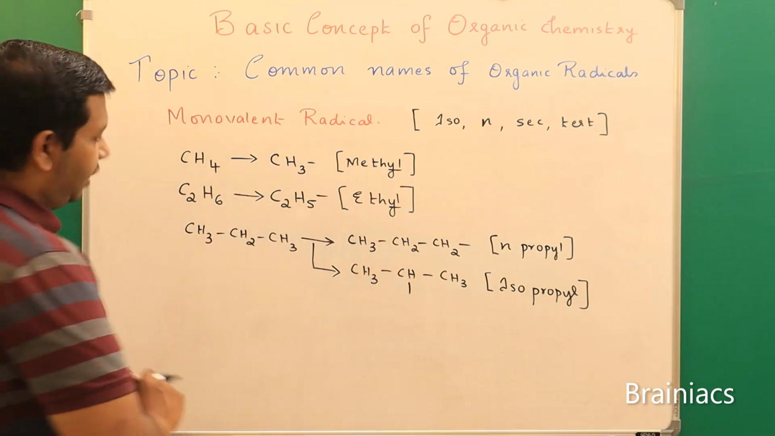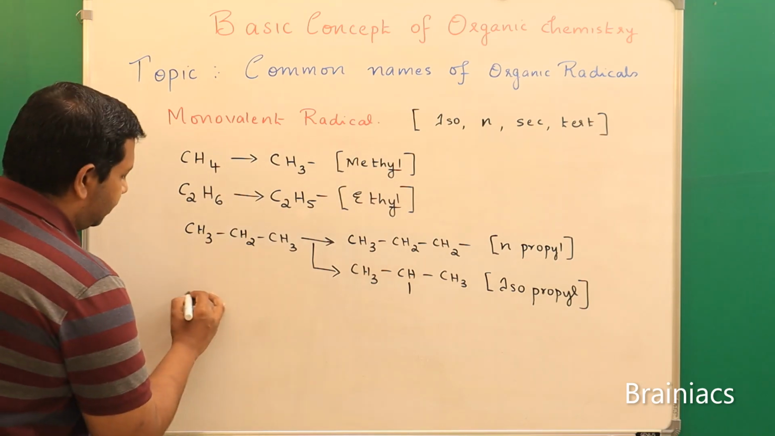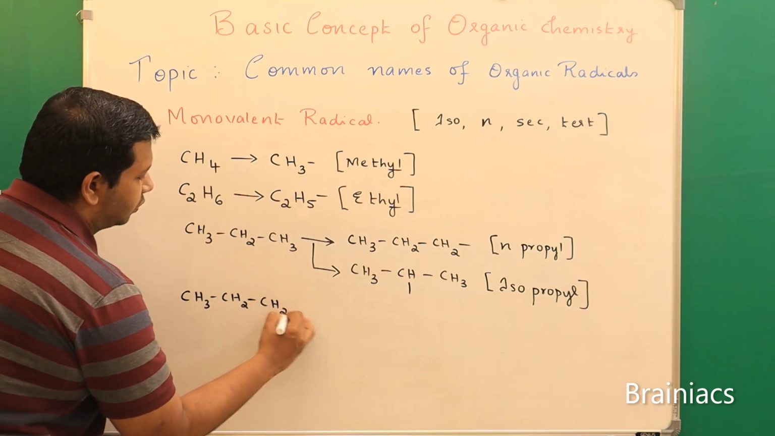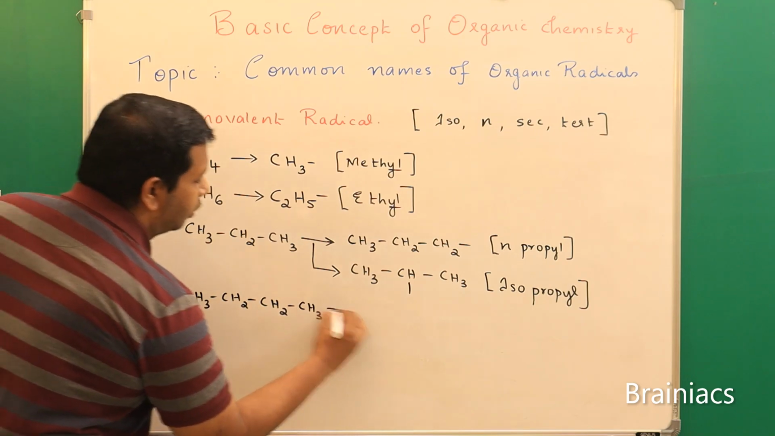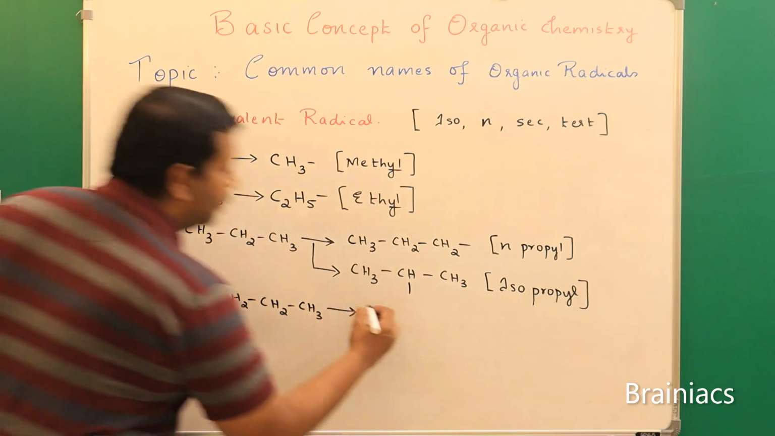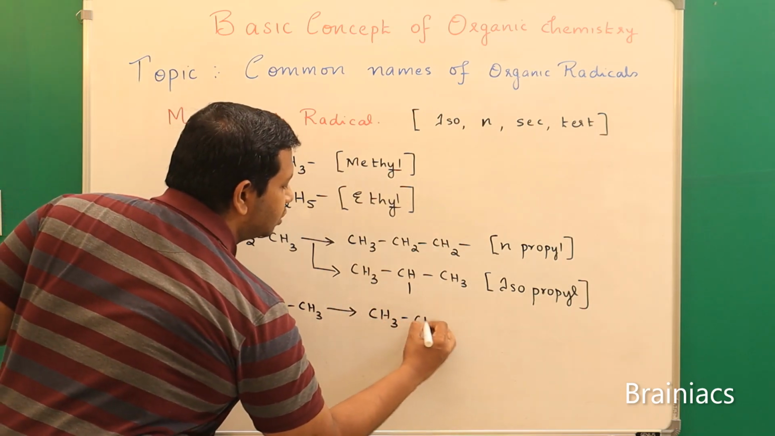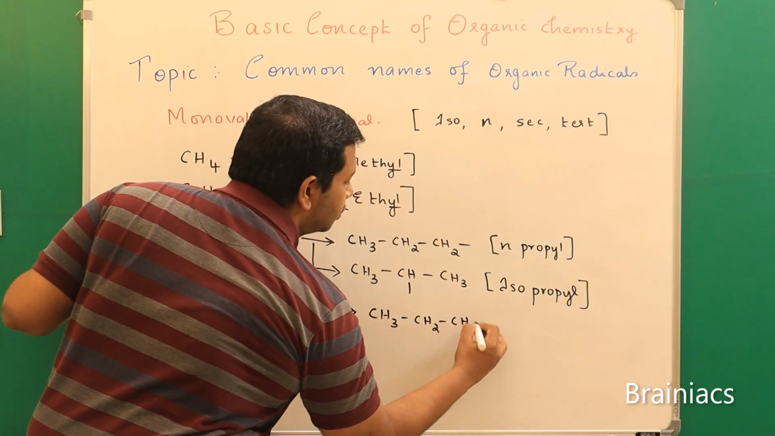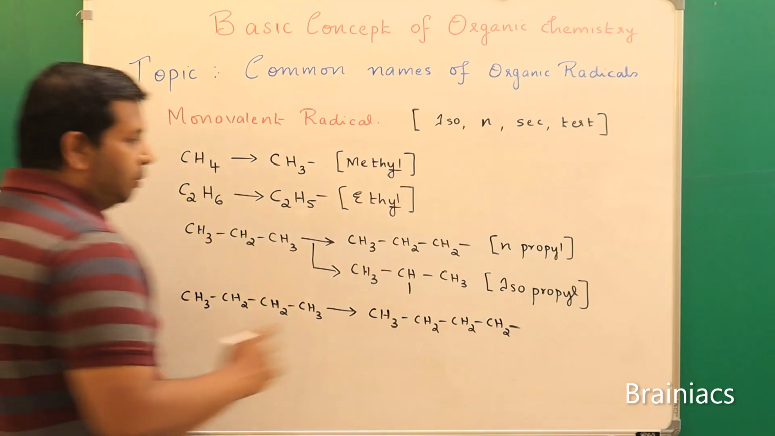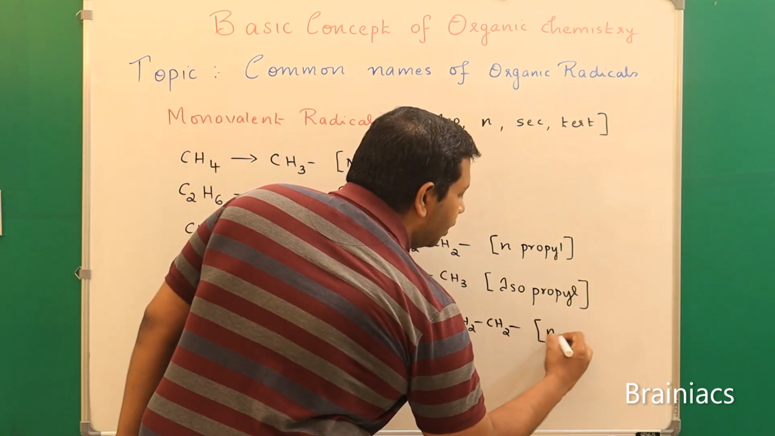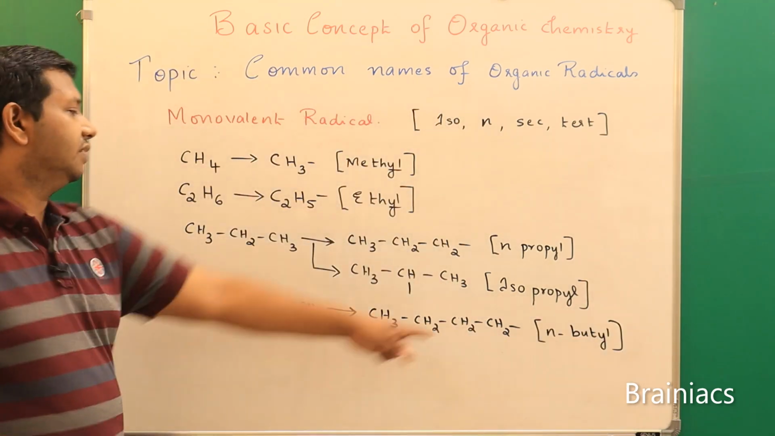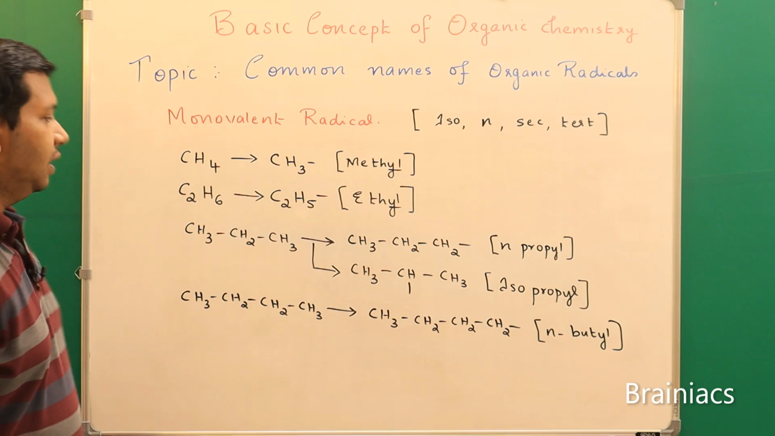Butane means I can draw the structure CH3, CH2, CH2, CH3. Now tell me from where you can remove the hydrogen. From the terminal carbon you can remove one hydrogen, so you will get CH3, CH2, CH2, CH2 with a free valency. What will be the name of this radical? It will be normal butyl. Why is YL coming? Because it is a radical, one H is replaced.